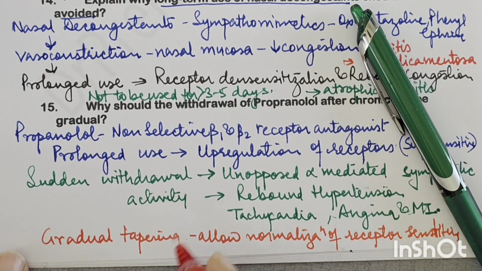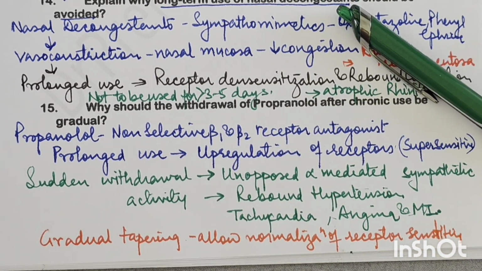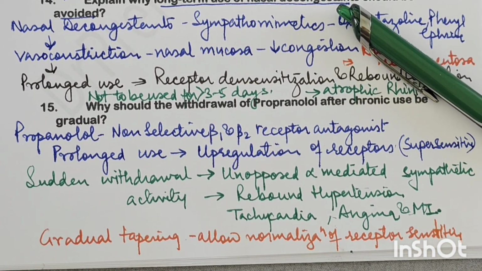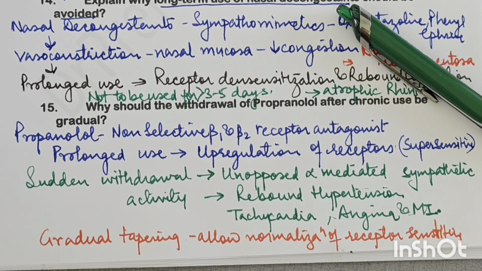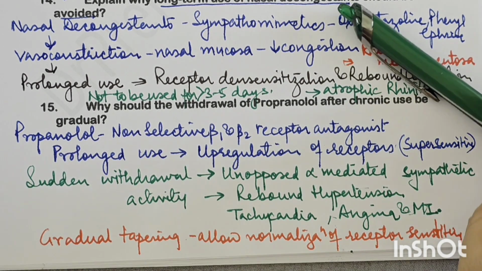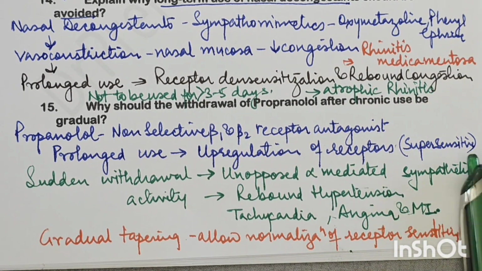Okay, so that is why propranolol has to be withdrawn gradually, because it is a receptor antagonist of beta 1 and beta 2, and on prolonged use, when the receptor is blocked for a very long time, it results in upregulation, and sudden withdrawal will result in unopposed alpha mediated sympathetic activity, which will result in rebound hypertension, angina, and MI.